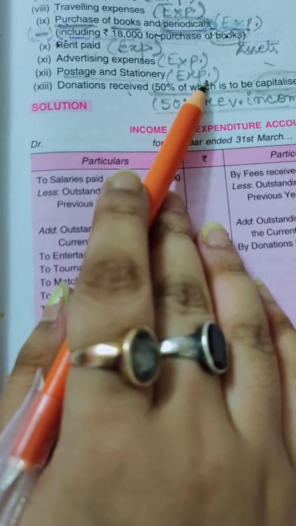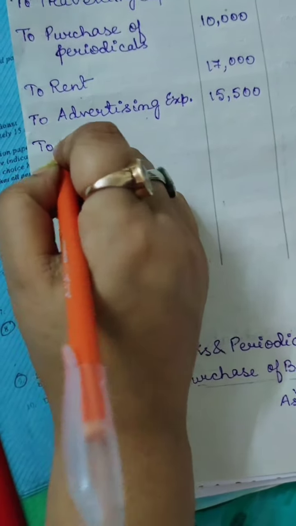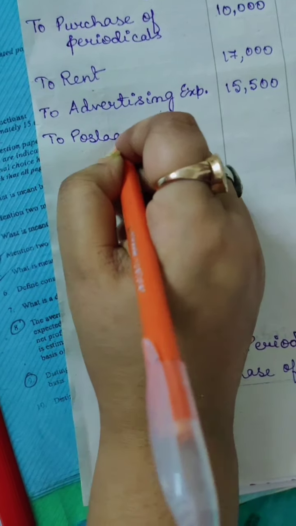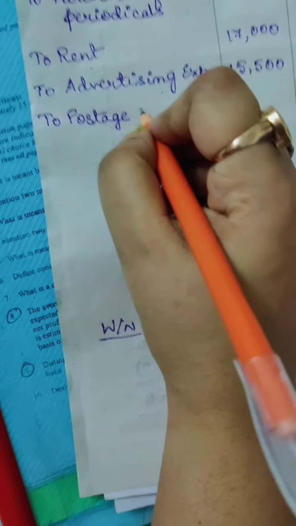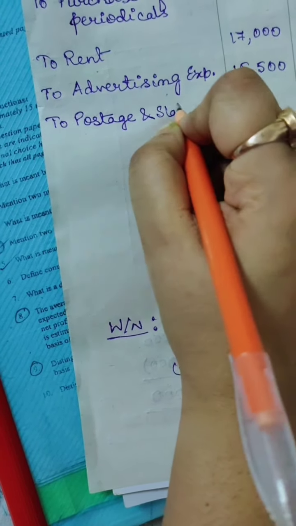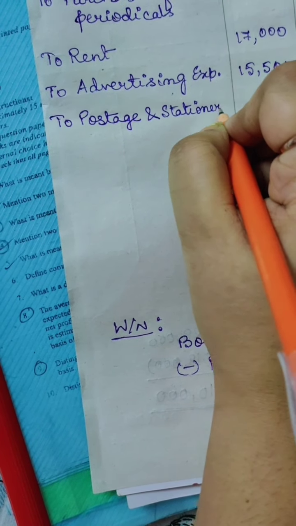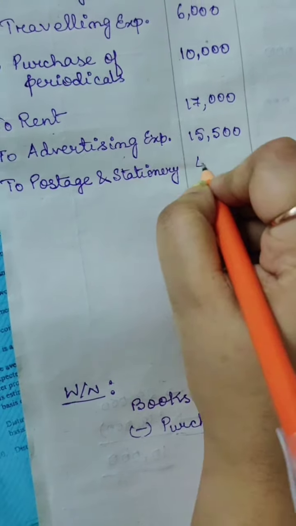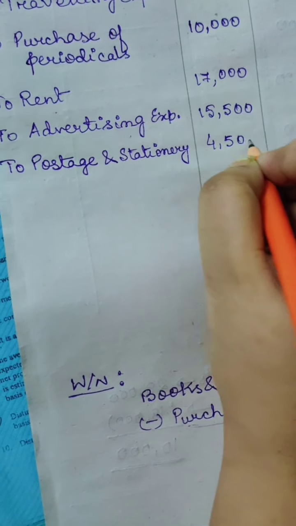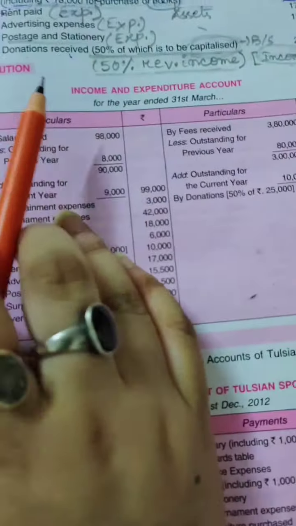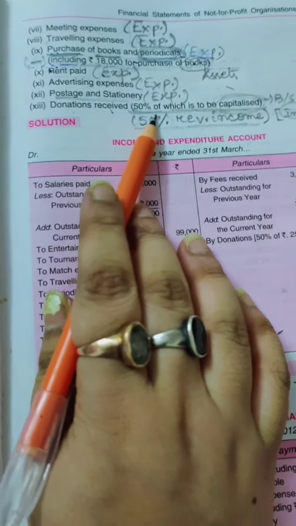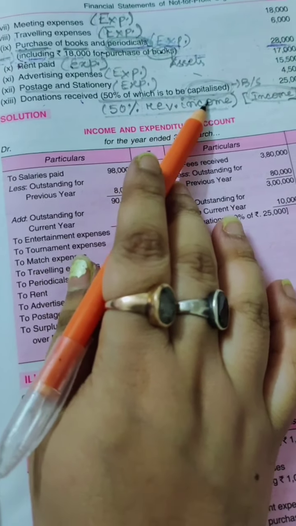Now next, postage and stationery. Okay, again postage and stationery is an expense, so we will write here to postage and stationery. Postage and stationery amount is 4,500. Now donations, the last transaction, donation received 50%, which is to be capitalized.